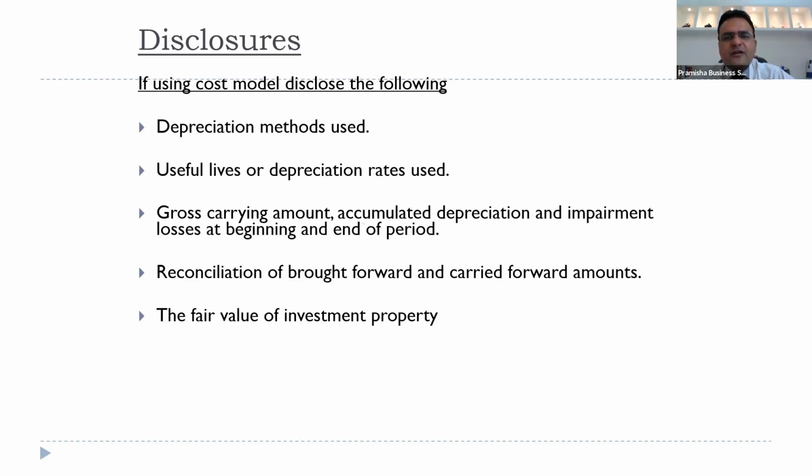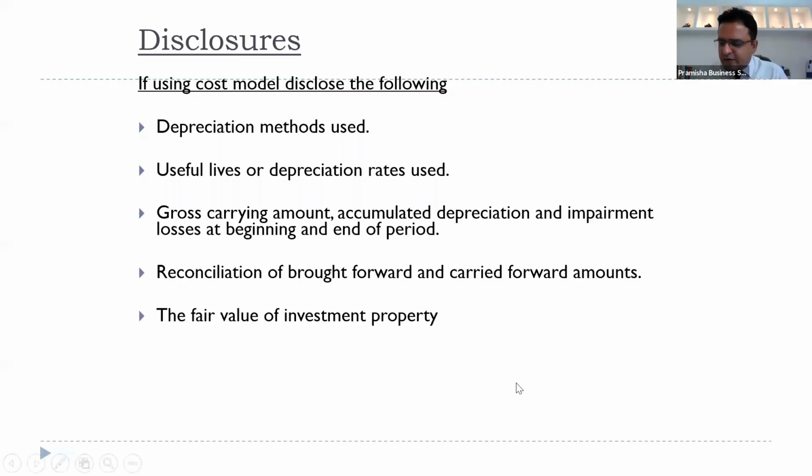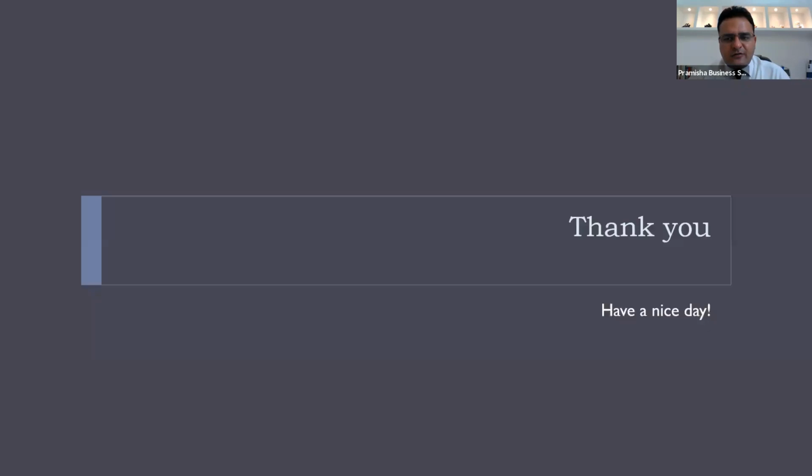We'll disclose the depreciation methods used if you're using the cost model, useful life, gross carrying amount, reconciliation, as well as, now this is something which we also missed in Ind AS 40 investment property. We have only one model, the cost model, but we have this disclosure as well: the fair value of investment property. We are required to disclose the fair value of the investment property even though we are using the cost model. This is all for IAS 40 investment property. If you have any doubts, please ask.